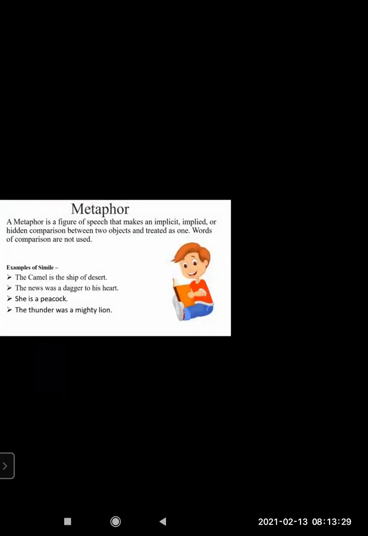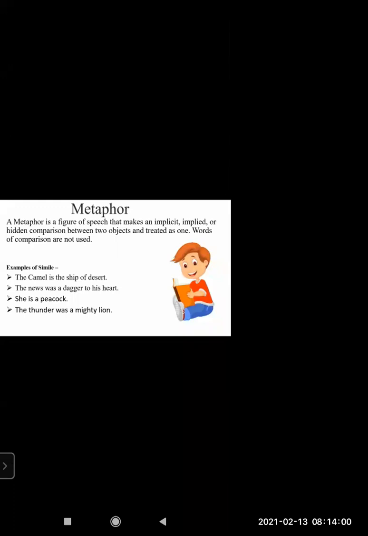A metaphor is a figure of speech that makes an implicit, implied, or hidden comparison between two objects and treats them as one. Words of comparison are not used. The direct words like and as are missing. But still this metaphor compares the two objects. It has a hidden comparison. Implicit, implied, direct, it cannot be seen.